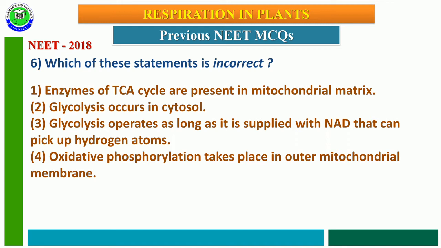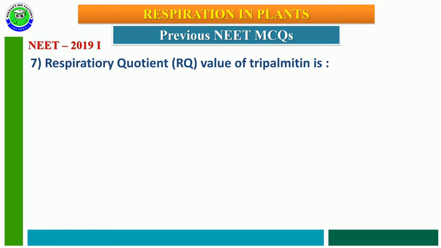Fourth option, oxidative phosphorylation takes place in the outer mitochondrial membrane. The incorrect statement is the fourth one, because oxidative phosphorylation takes place in the inner mitochondrial membrane.